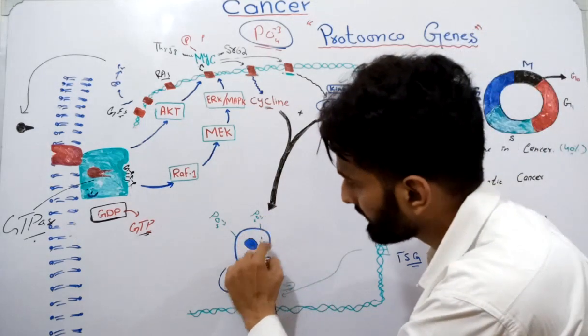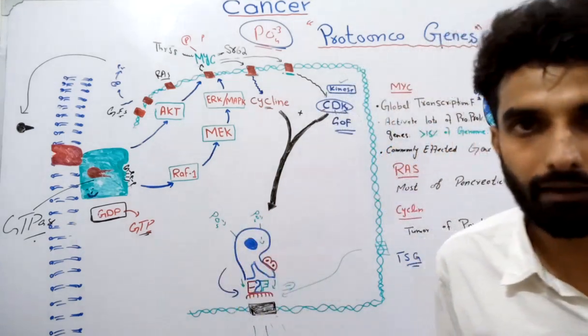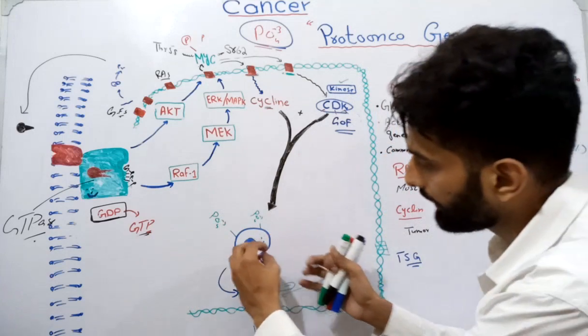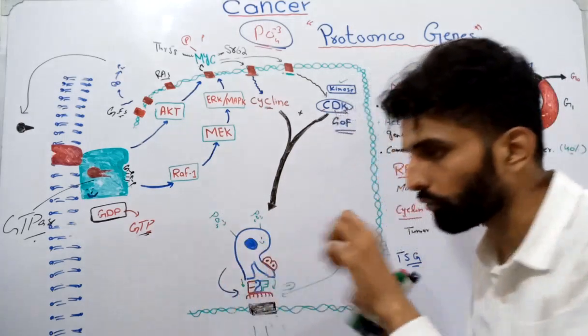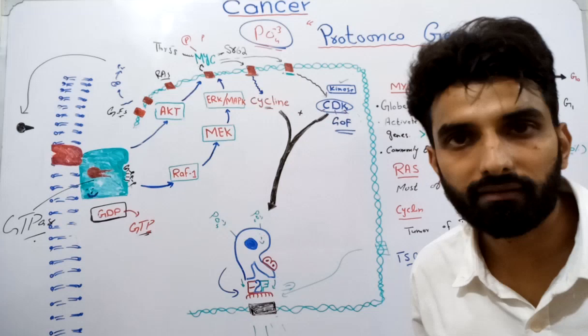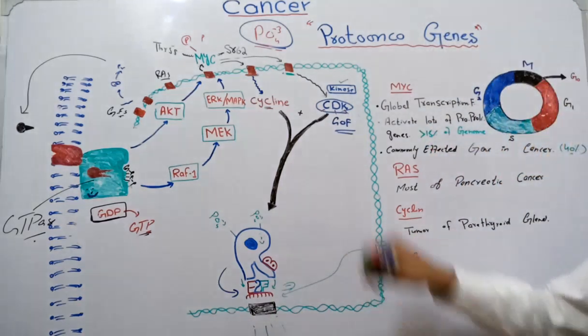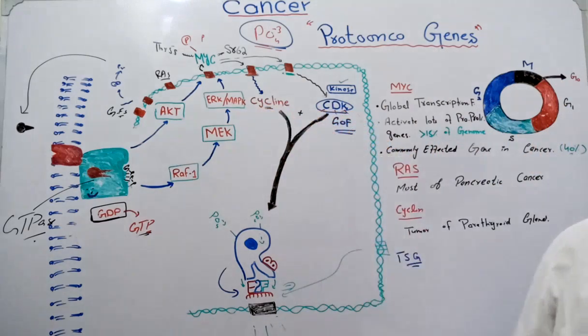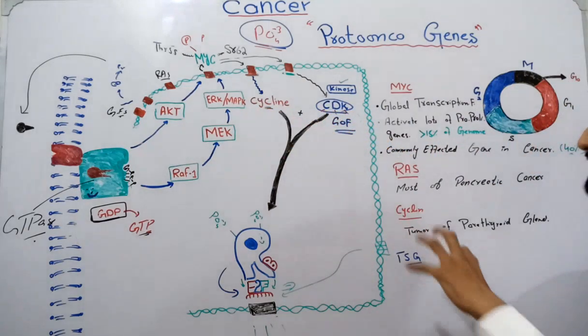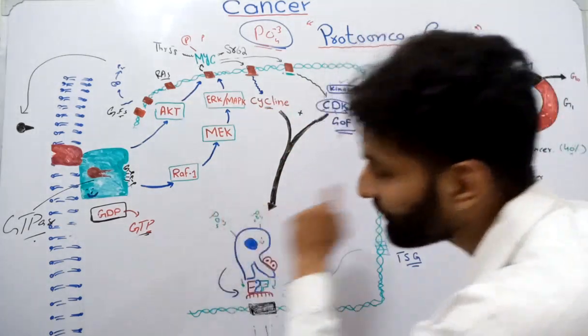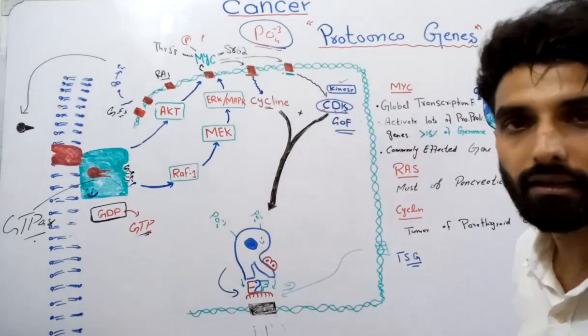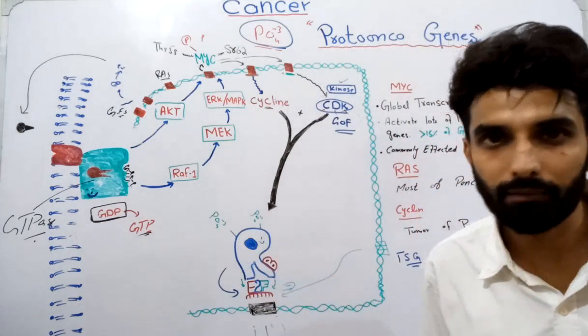Once this RB protein gets phosphorylated, it will allow these transcription factors to go and start the process of transcription for these genes. And now CDK and cyclin are responsible for the phosphorylation of this RB protein, retinoblastoma protein.